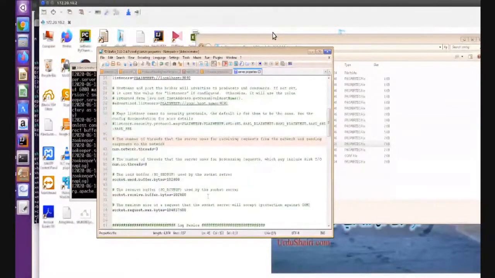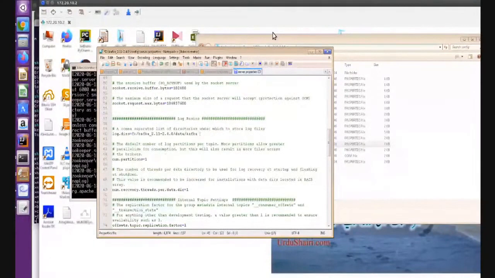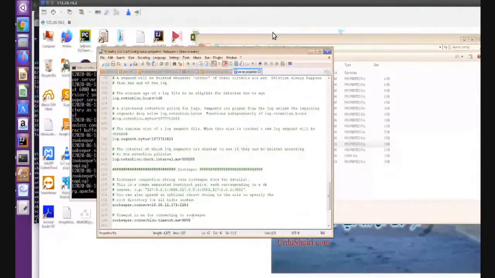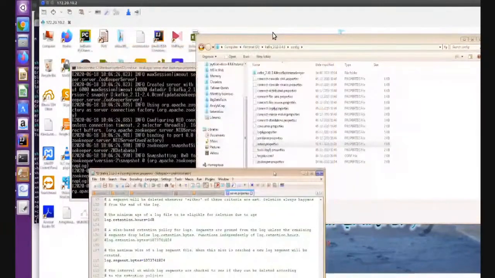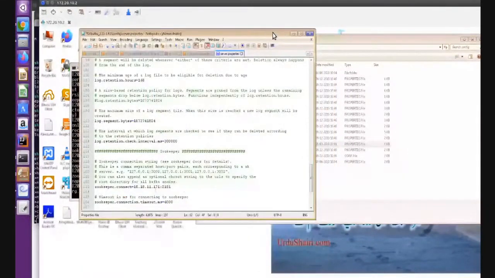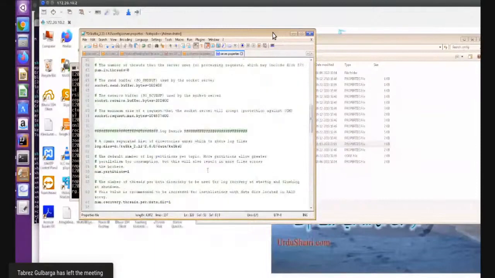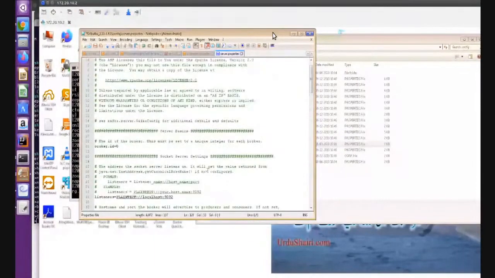Localhost. This is the path, Kafka, where I have extracted it. And here is Zookeeper, localhost 2181. That's it.